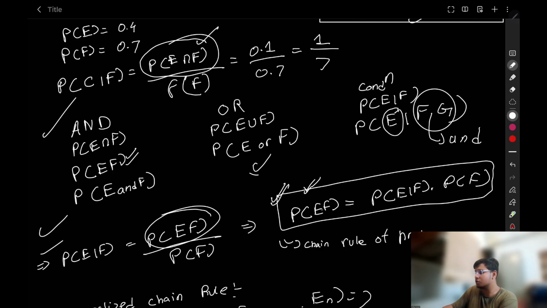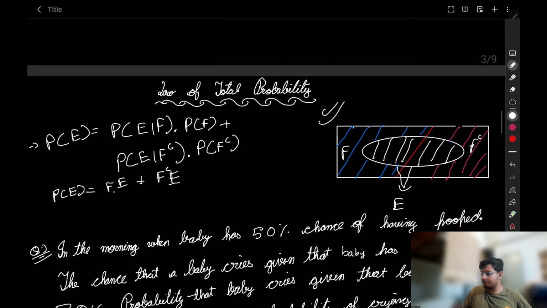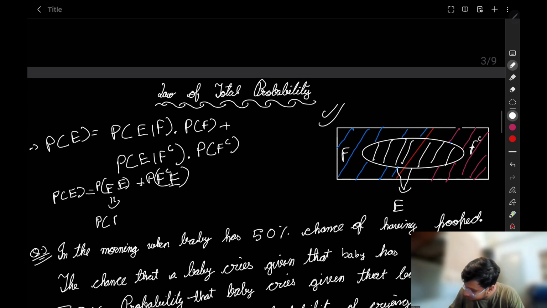So what was the probability of E and F? Probability of E given F multiplied by probability of F. So the same thing we are going to write here. What is the probability of F and E? Probability of F given E multiplied by probability of E.